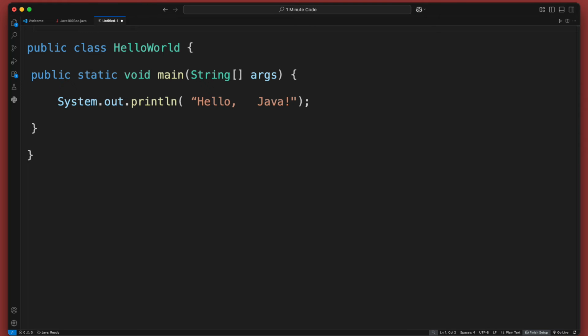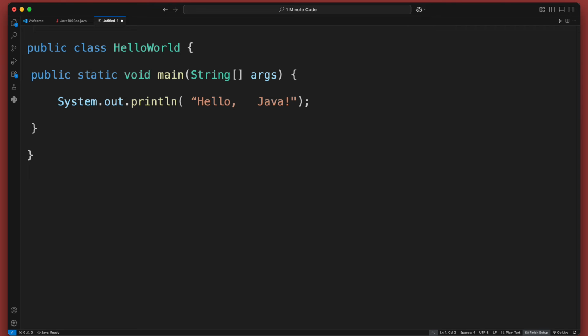Let's understand your first Java program step by step. This code prints the message, Hello, Java, to the screen. First, we write public class HelloWorld. This means we are creating a class called HelloWorld. In Java, every program must be inside a class, and the file name should match the class name.